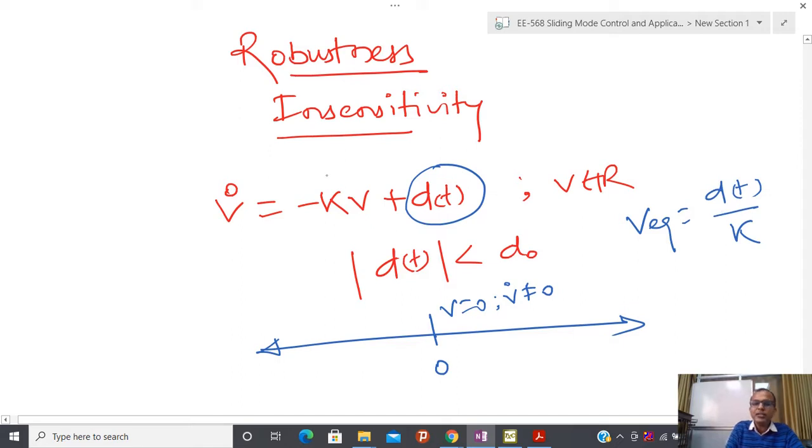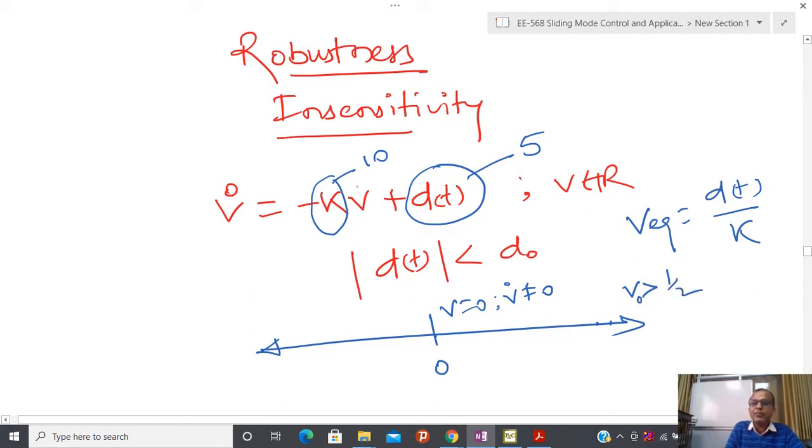Now suppose you fix the value of k, and suppose this is 5 for the time being and you have selected k equal to 10 or something like this. So if v is half, or a little higher than half, then you are here at this point, and here I am assuming that v is a little bit greater than half, meaning the initial condition of v.